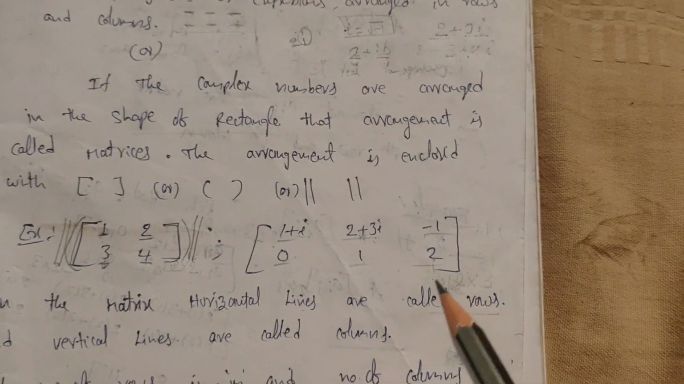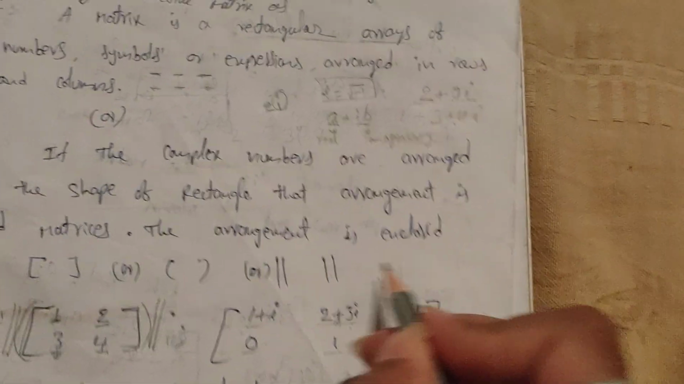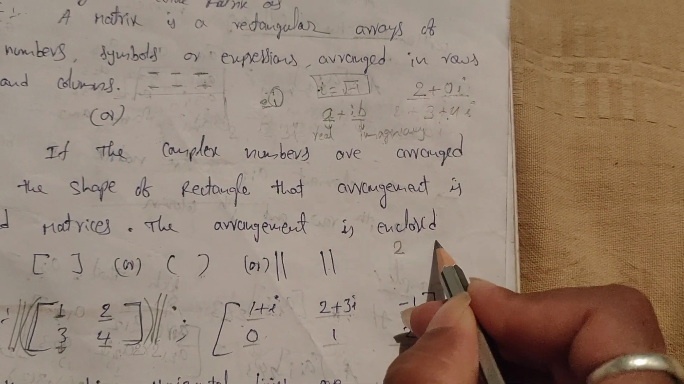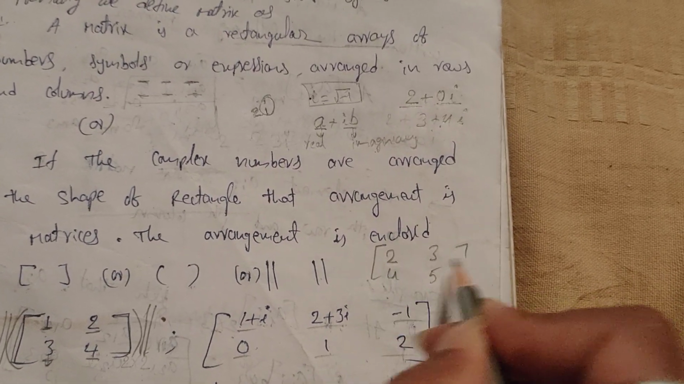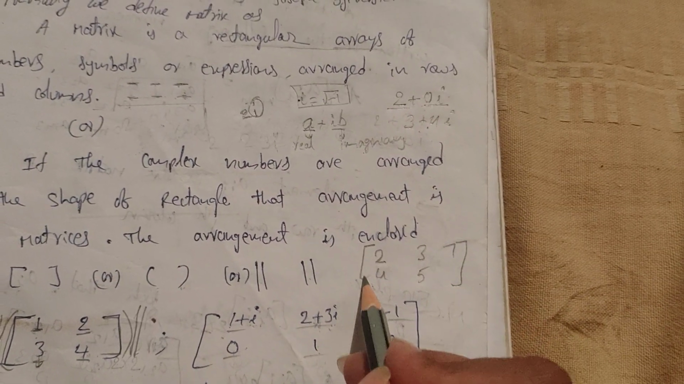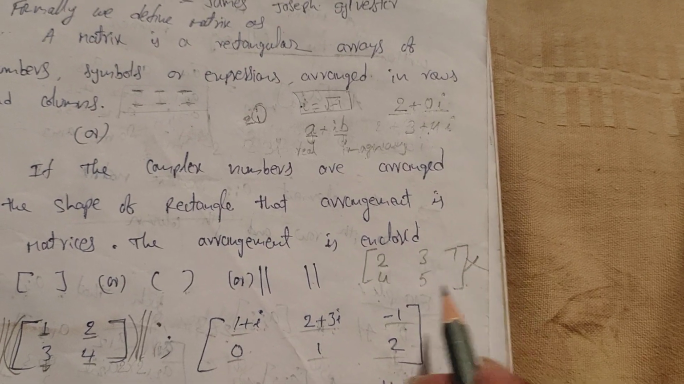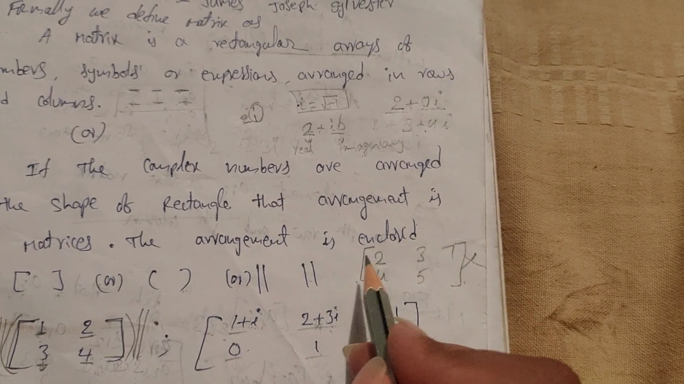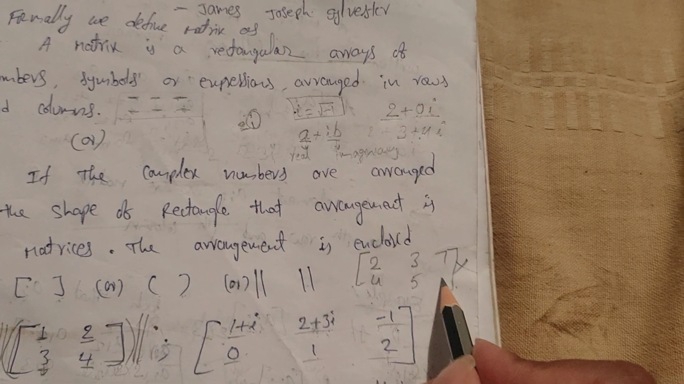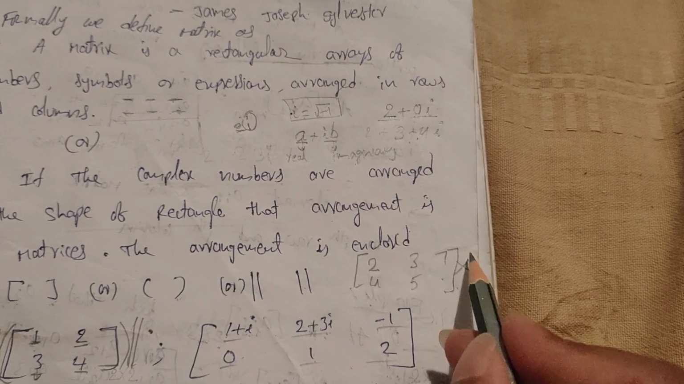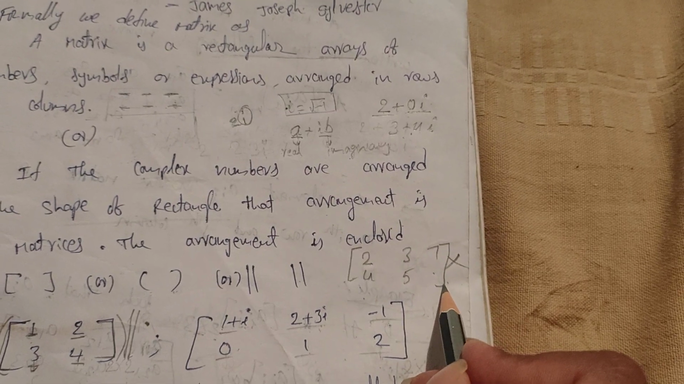See, once you remember, suppose here 2 is there, 3 is there, 4 is there, 5 is there, 7 is there. If you enclose it like this, that is not a rectangle. Because if you fill this blank place also, then it will be a rectangle. So that means it is not a matrix. It is not a matrix.